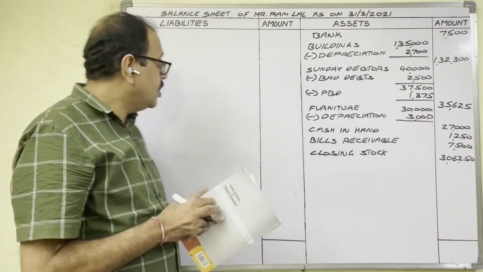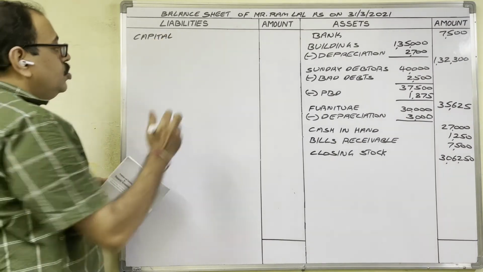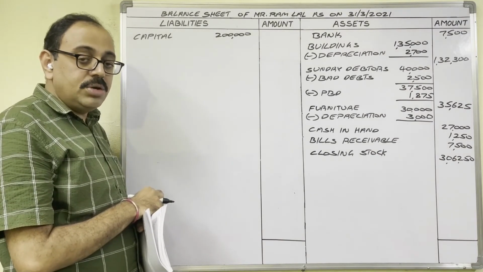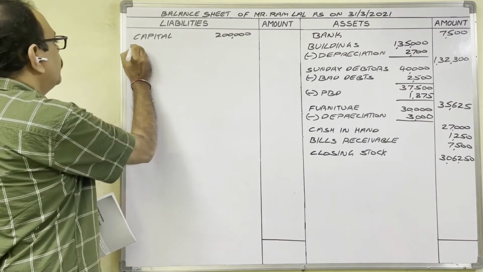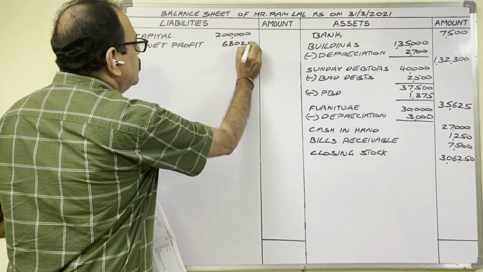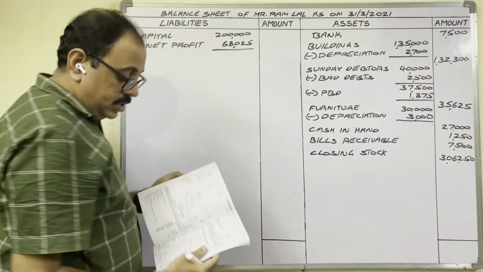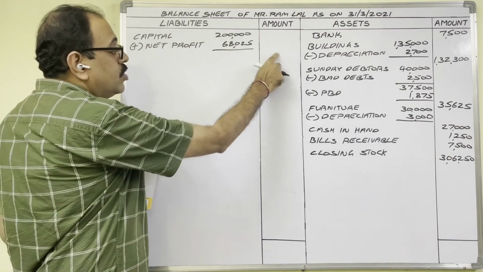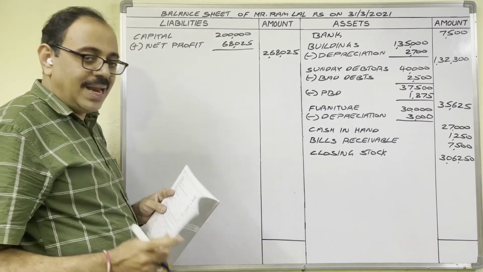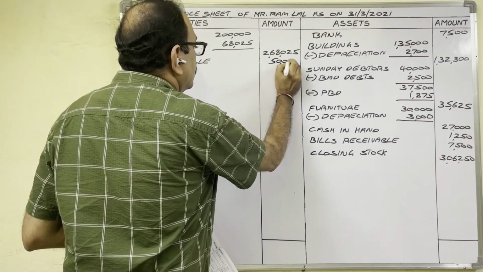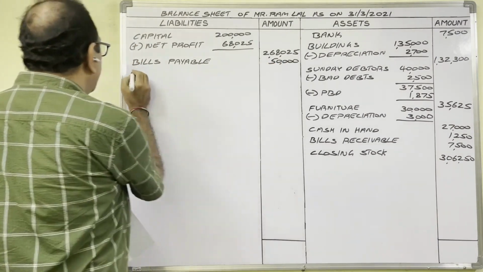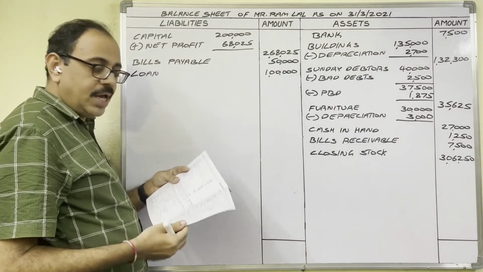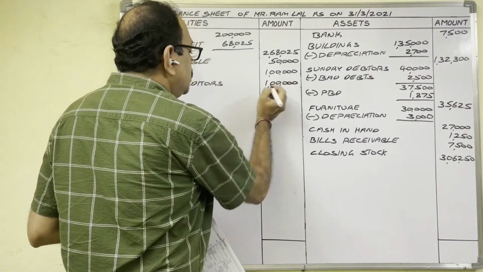Come to trial balance credit column. Capital, liability side. In inner column 2 lakh rupees. We got net profit now. We have to add to capital. If net loss comes, we have to subtract. Plus net profit 68,025, P&L account answer. See, drawings are given? No. Therefore, final amount in outer column. Bills payable 50,000. Liability. Loan 1 lakh rupees. Liability. Sales discount commission sundry creditors. Liability 1 lakh rupees.